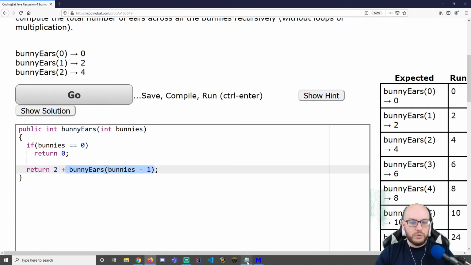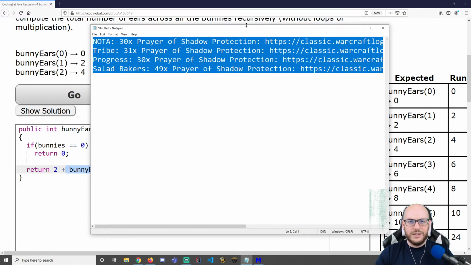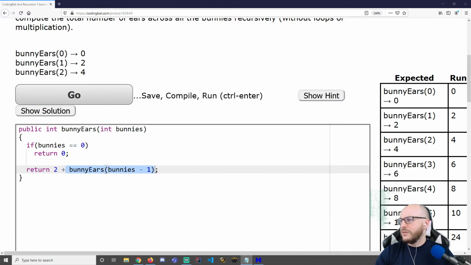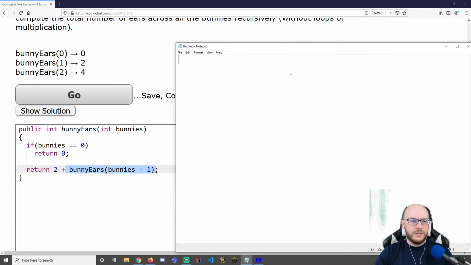Okay, so let's trace this on this notepad. Let's start with an initial call, something like bunnyEars of 4. So this is our initial call.